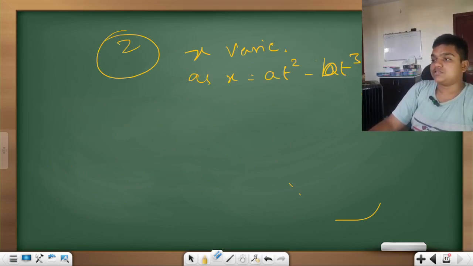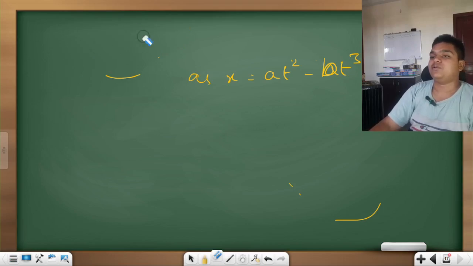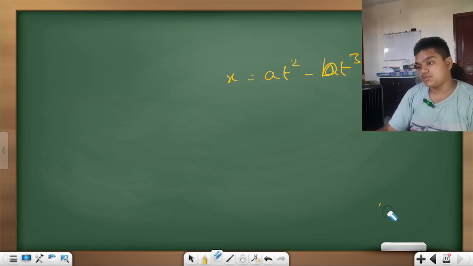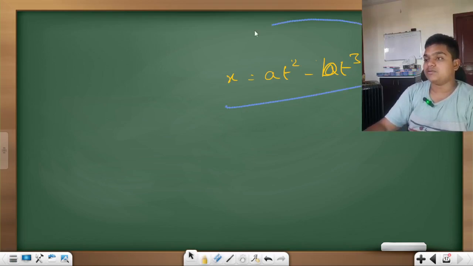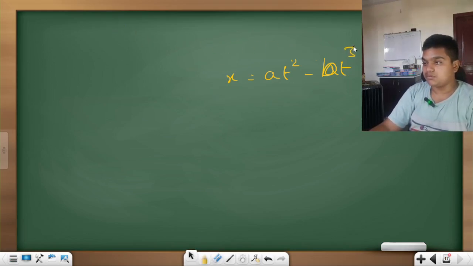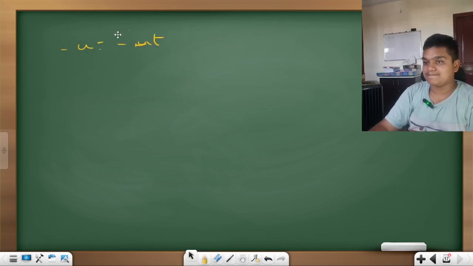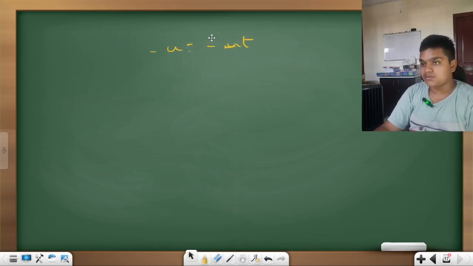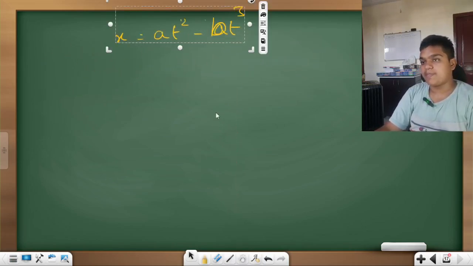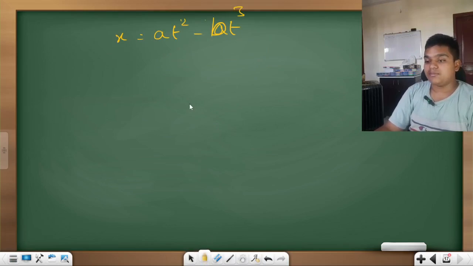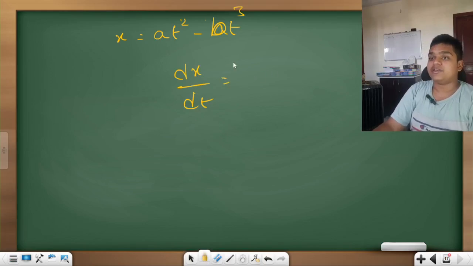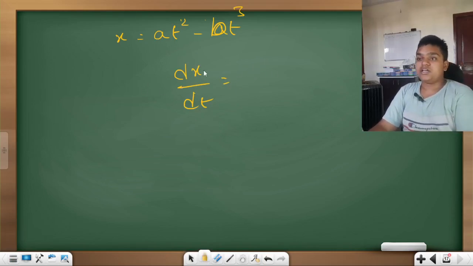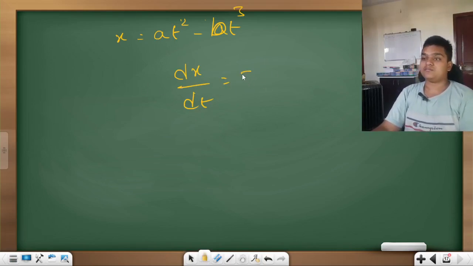Now for double differentiating, do not worry. First find dx by dt one time. Then again differentiate it. Solve it for that.